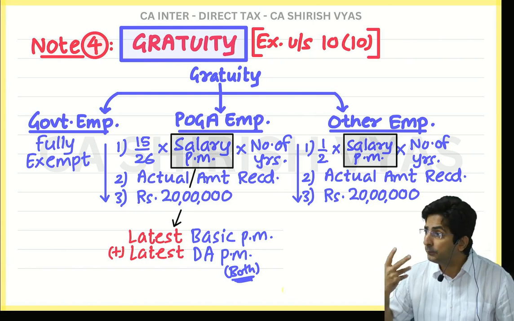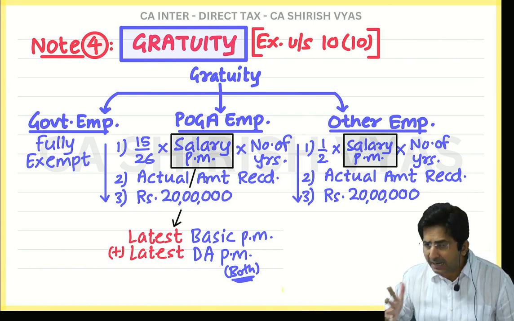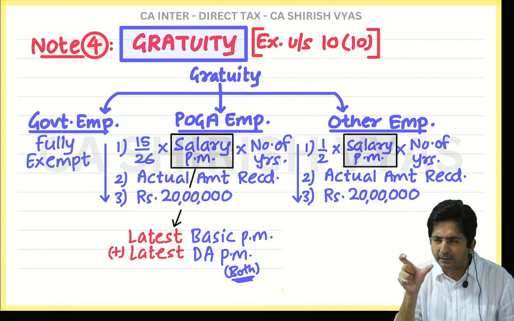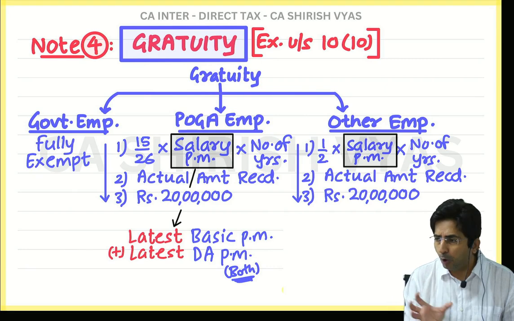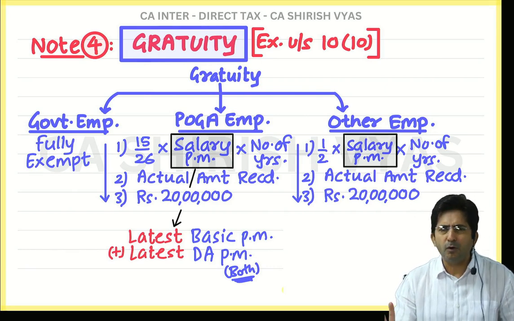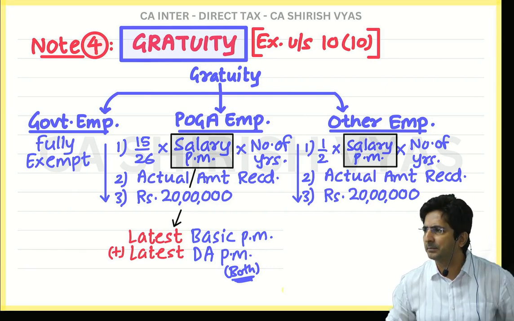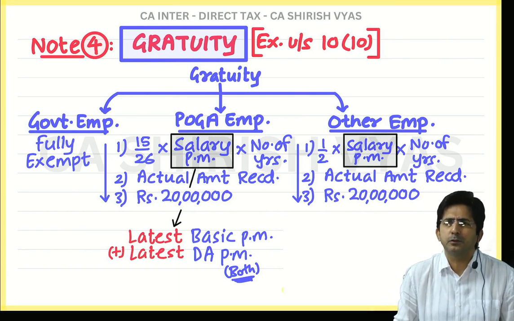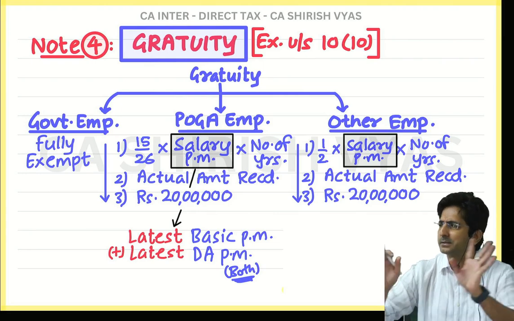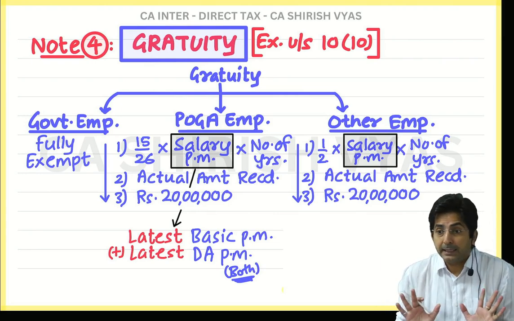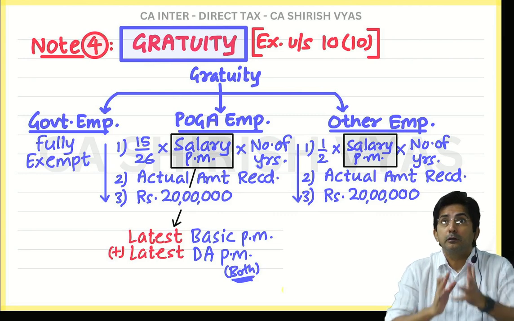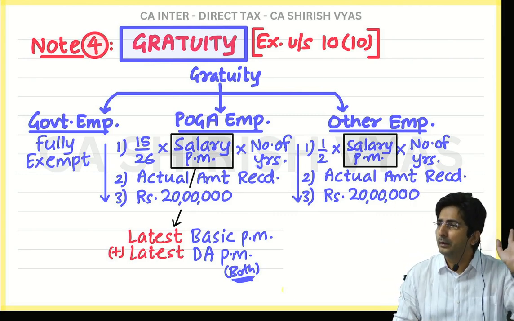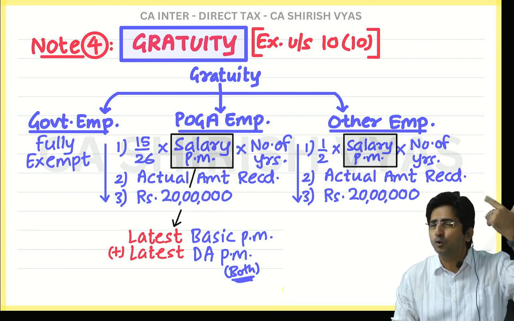See, 10 months is a fixed rule. Learn by heart: 10 months, average of 10 months. And the logic of 10 months is what, you know? We want to see his recent salaries' average. And see, the recent period can be 9 months also, 8 months also, but the law has fixed it as 10 months. The idea is we will not see the average of your last 20 years of service, because some data is very old, and such old and outdated data should not be considered.